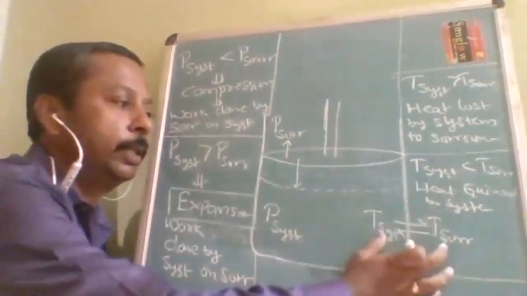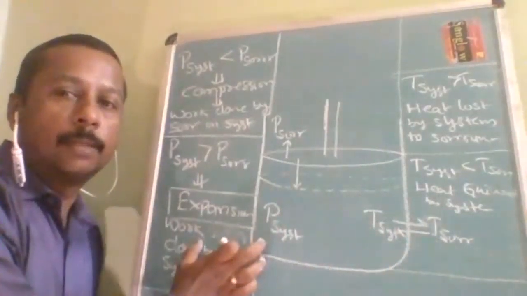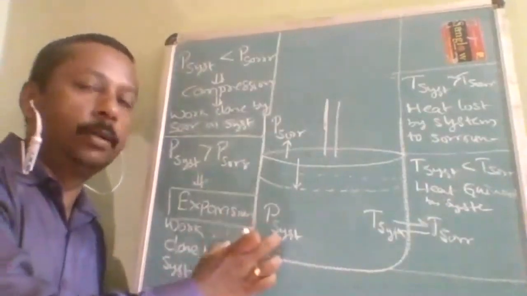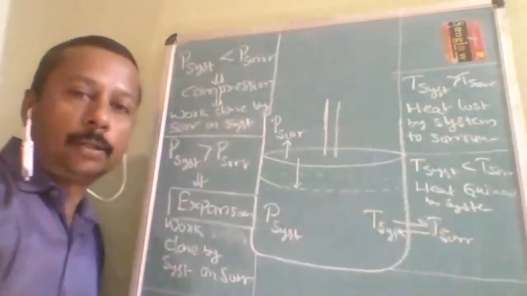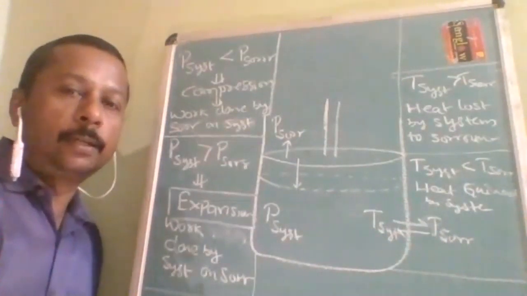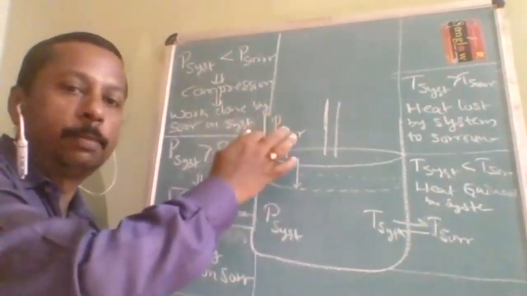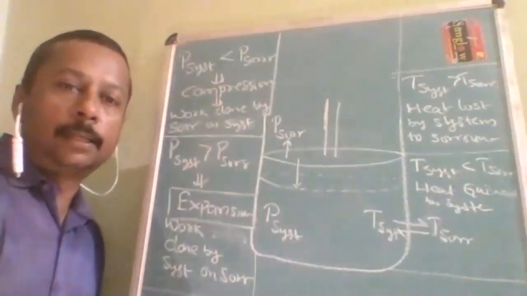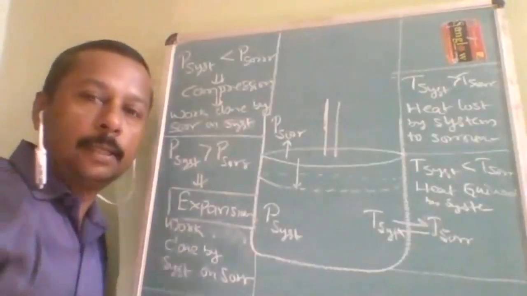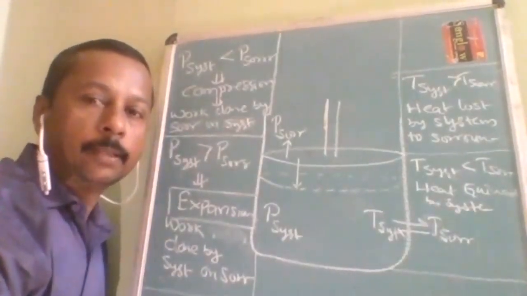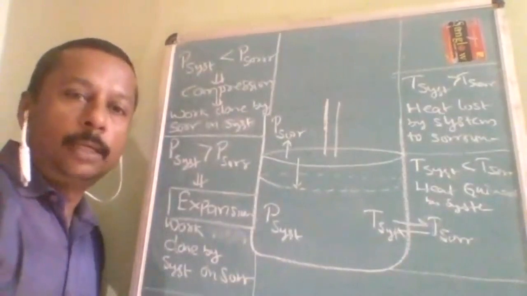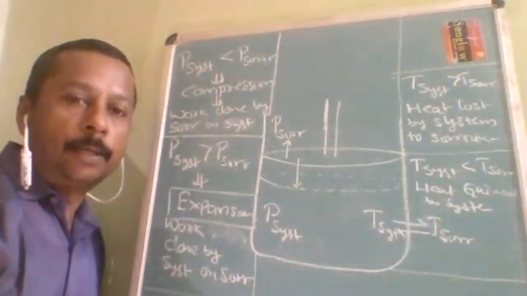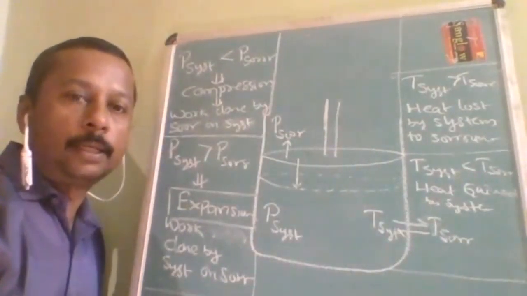If temperature is the same for system and surrounding, and pressure is also the same, then they are in equilibrium with each other: mechanical equilibrium because of pressure, thermal equilibrium because of temperature. If both are different, expansion or compression can take place, and at the same time heat lost and gained by the system also takes place. It is not necessary that only one of them will take place. Both can take place, both cannot take place, only one can take place. All the conditions are possible.